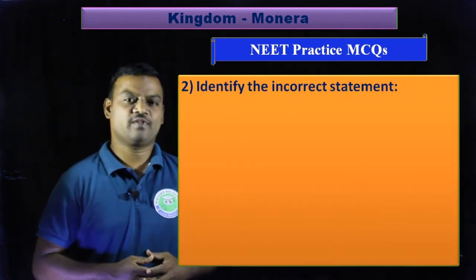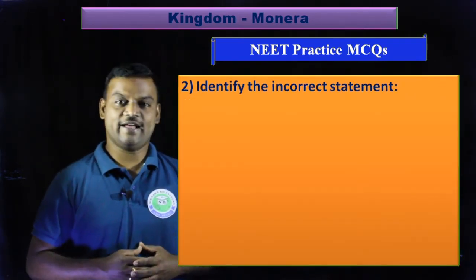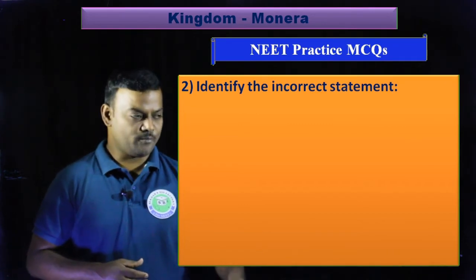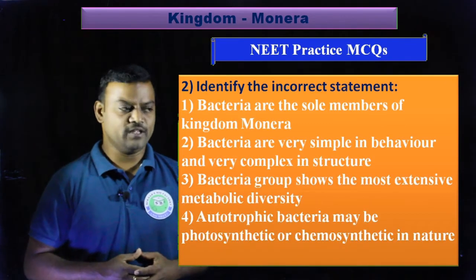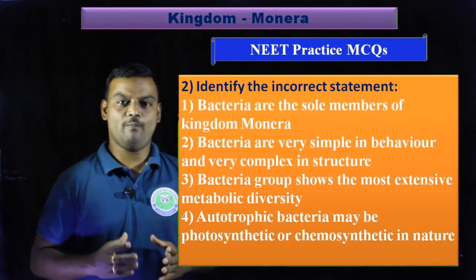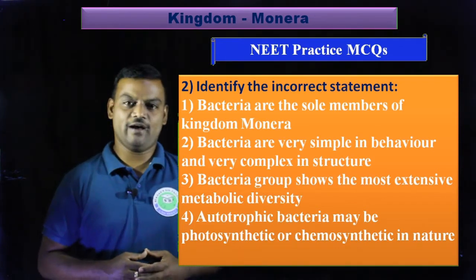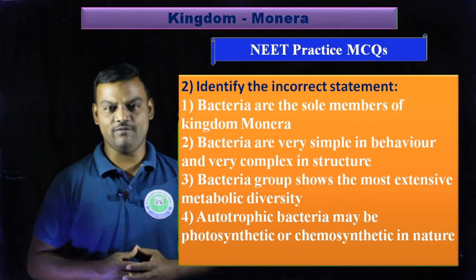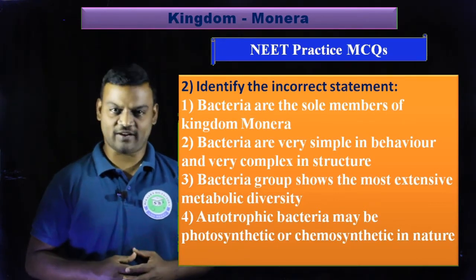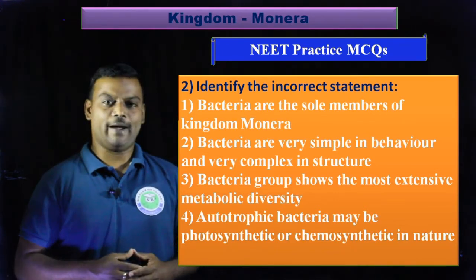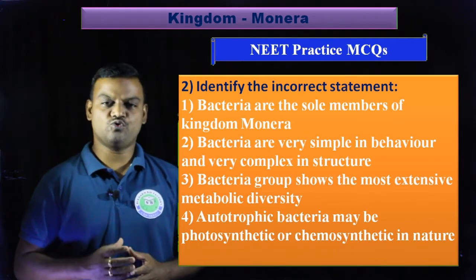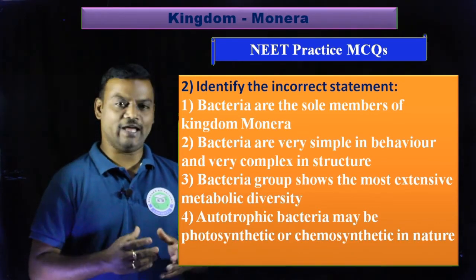Question number 2. Identify the incorrect statement. The first option, bacteria are the sole members of kingdom Monera. Second option, bacteria are very simple in behavior but very complex in structure. Third option, bacteria group shows most extensive metabolic diversity.